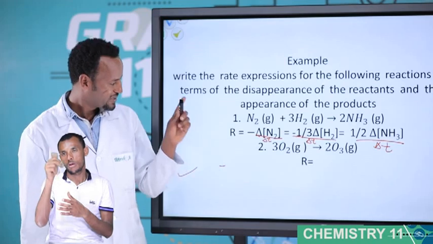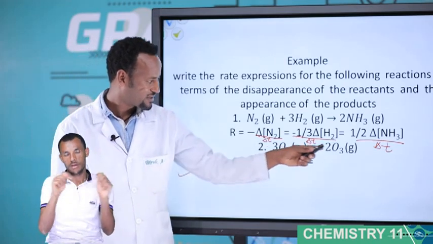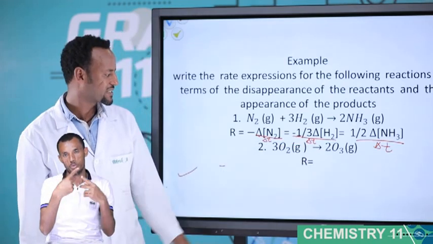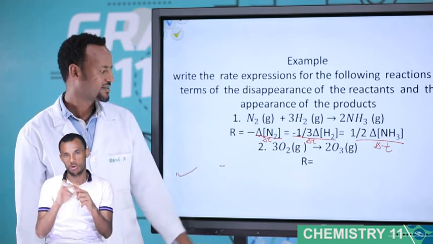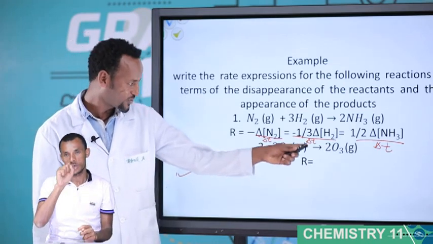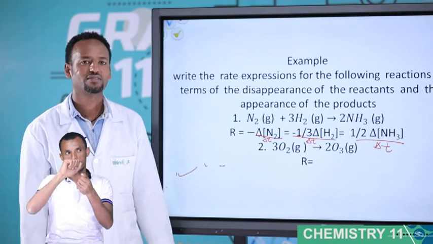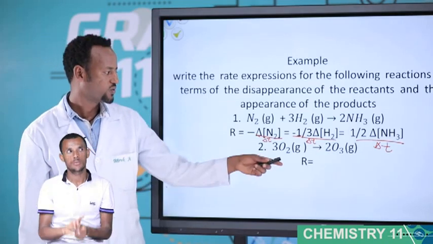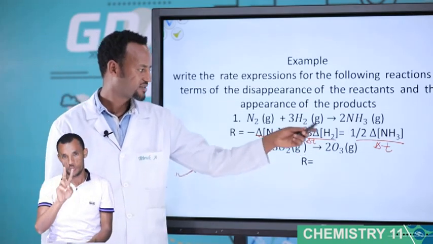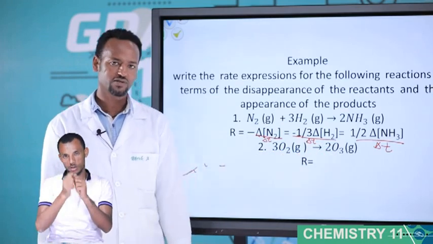Students, please try this one. Please write the rate expression for the second one: 3O2 gas converted into 2O3 gas. O2 is the oxygen molecule. O3 is what? Ozone.